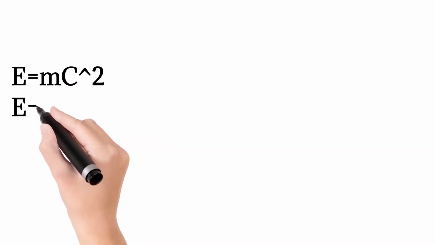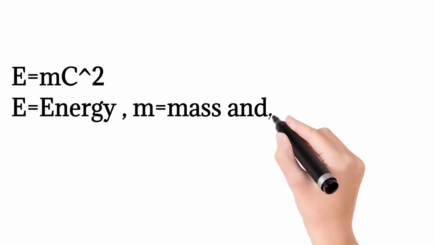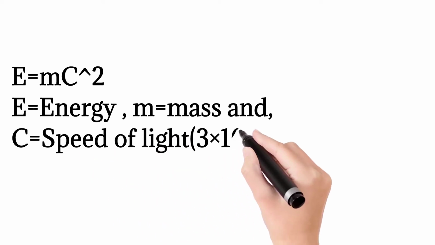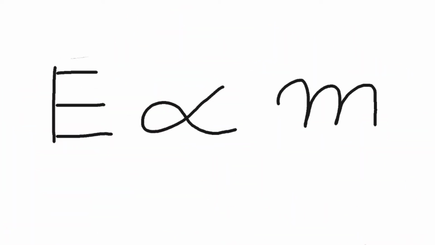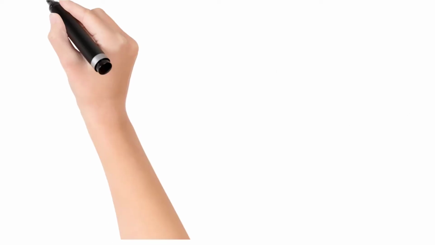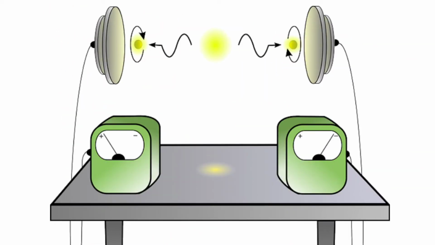E is equal to mc squared. Here E represents energy, m is mass and c is the speed of light, which is 3 into 10 to the power 8 meter per second in empty space. Now, as the speed of light is constant, we can say that E is proportional to m, but not equal. That means if an object can travel at the speed of light, it will become energy. I know that it sounds very odd, but that's true. But in reality, photons are the only objects in nature which show this property.